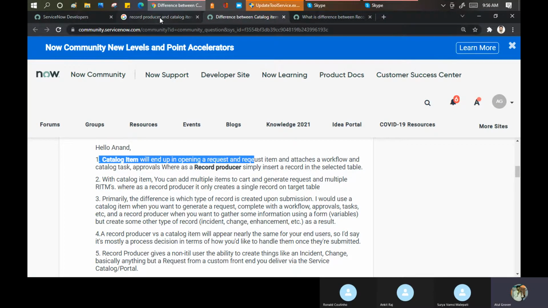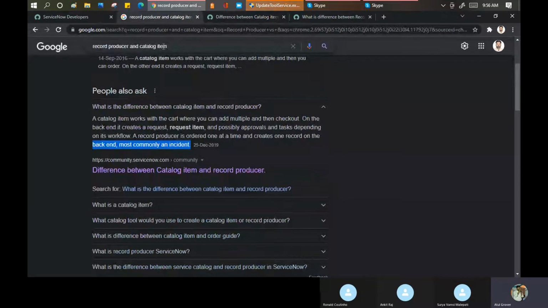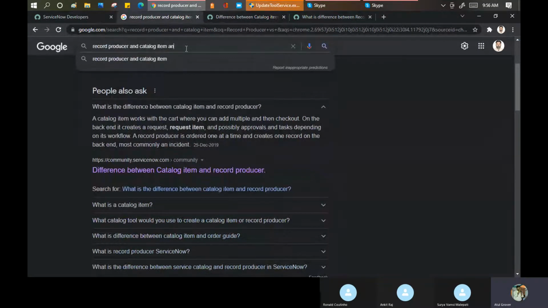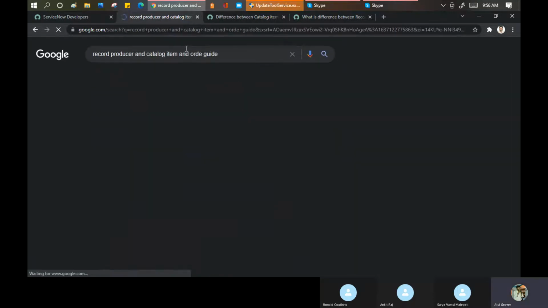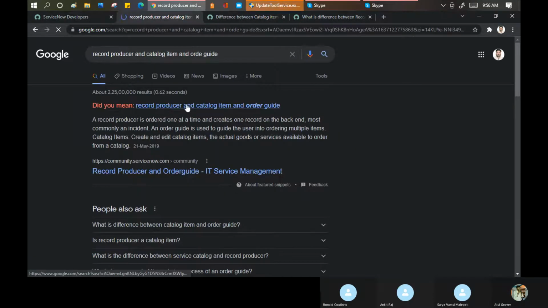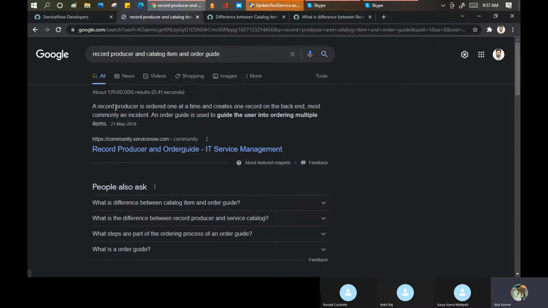Okay, if I add one more point here, record producer and order guide. See, one more term is there now. An order guide is used to guide the user into ordering multiple items. These order guides are actually part of the catalog item only, but they are defined separately because in a single go the user can order multiple things. Just click OK and the order will be done. So today we are going to discuss one, record producer, and second, the order guide.